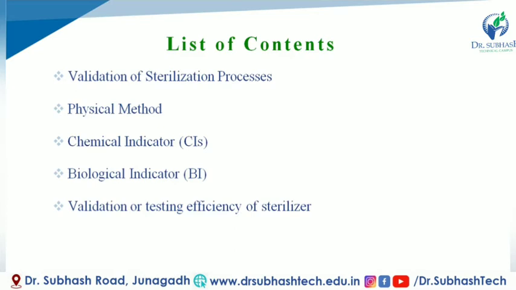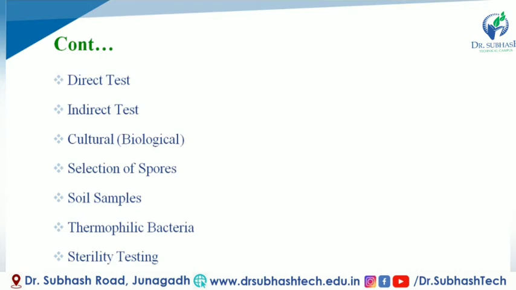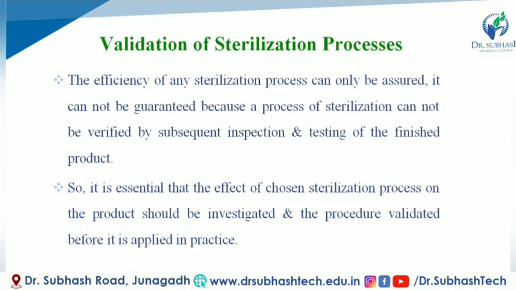These are the list of contents we will discuss in this video. First one is validation of sterilization process. Next one is physical method. Next one is chemical indicators, biological indicators, validation or testing efficiency of sterilizer. We will discuss one by one, as well as direct test, indirect test, cultural or biological, selection of spores, soil sample, thermophilic bacteria, and sterility testing.